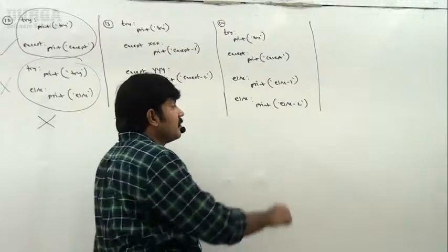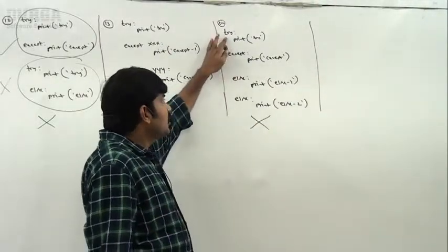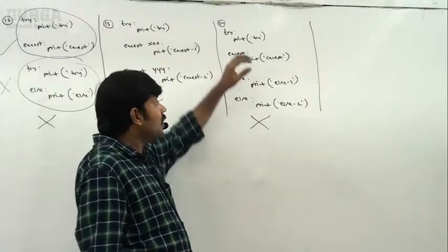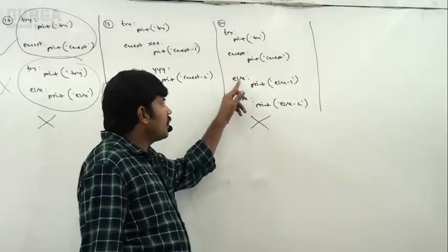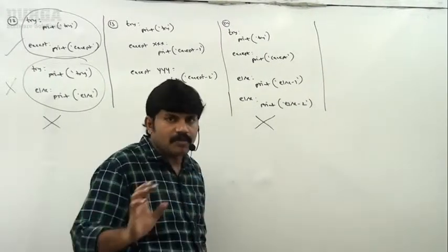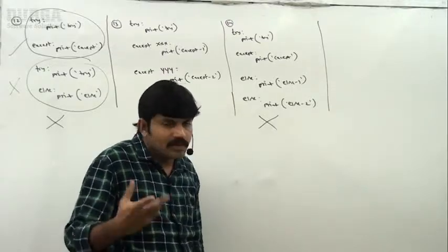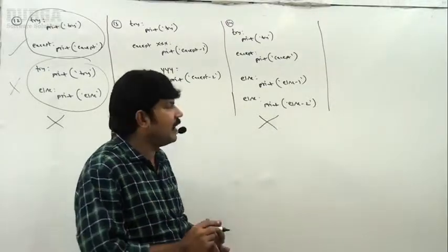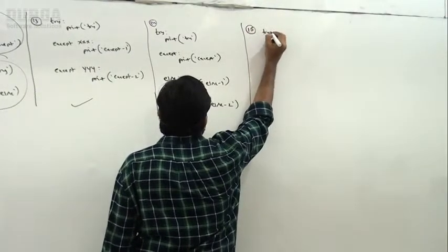100% sure, this one is an invalid combination. A single try can be associated with multiple except blocks, but you can't take more than one else block. Remember this one: more than one except block is possible for the same try, but more than one else block is not possible. Clear, right?